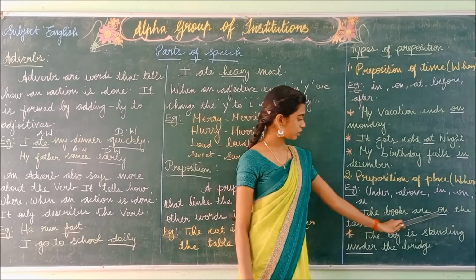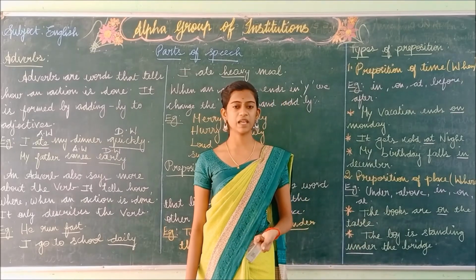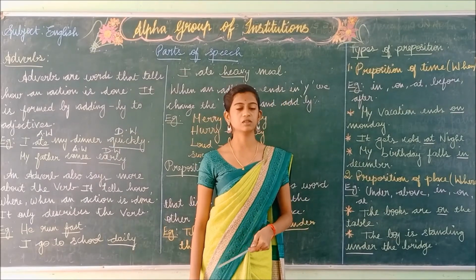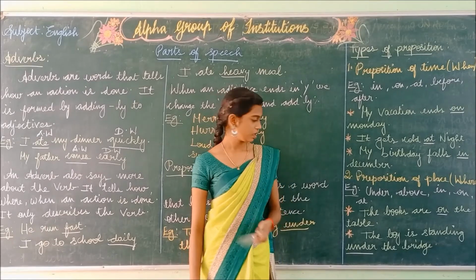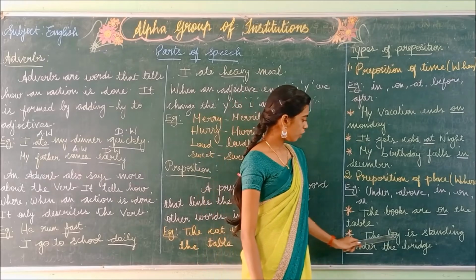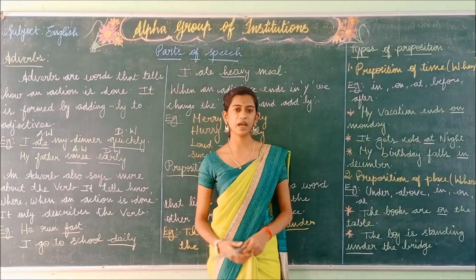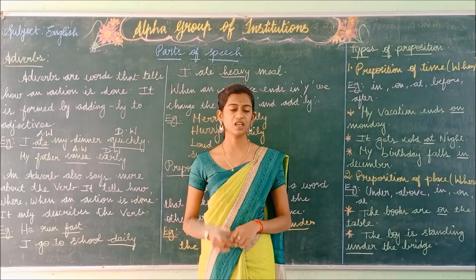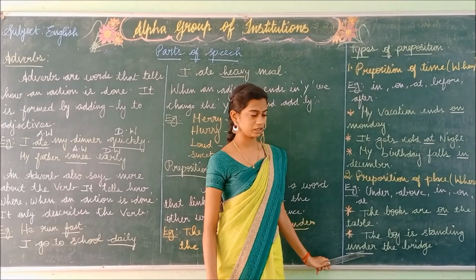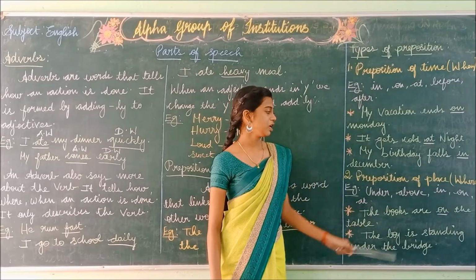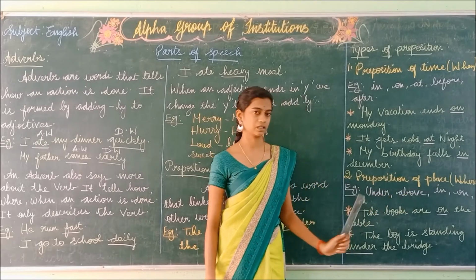Example: the book is on the table. Where is the book placed? The book is placed on the table. So it represents the preposition of place, showing where the book has been placed. The boy is standing under the bridge. How do you ask where the boy stands? It answers the question where, and the preposition is under in this sentence. So preposition of place includes words such as under, above, in, on, at.